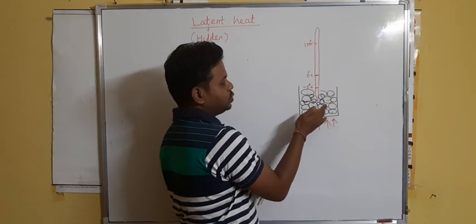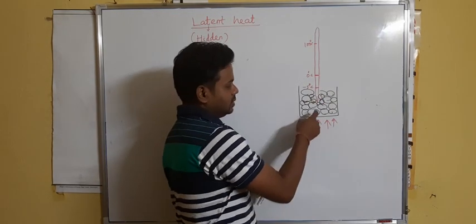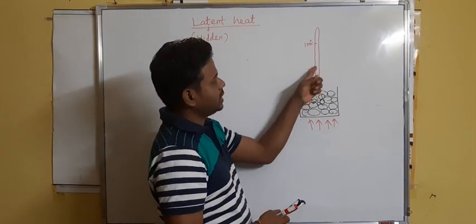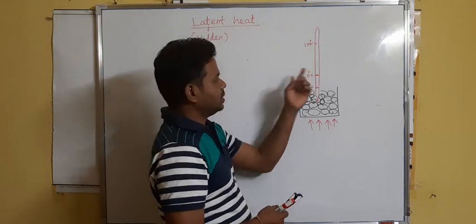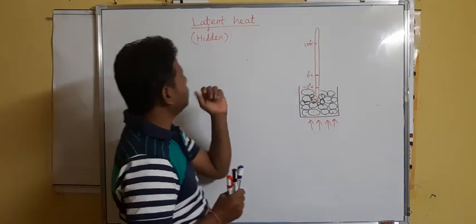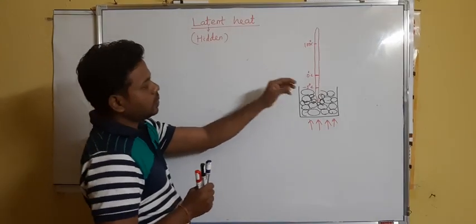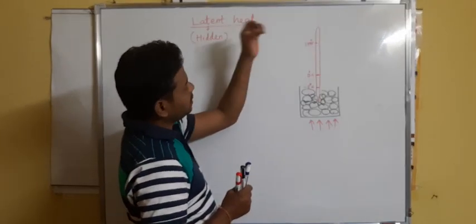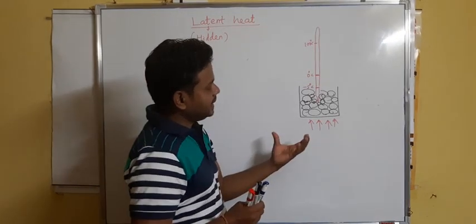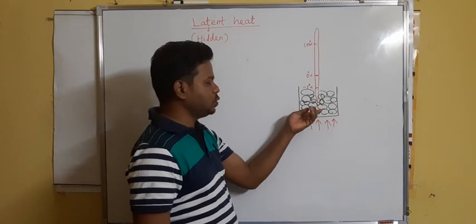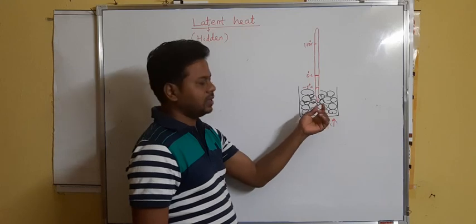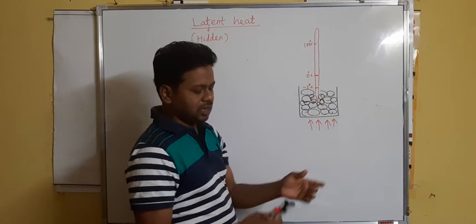Actually the heat is used to change the state, that is ice to water, and that is why it is not recorded in the temperature of the thermometer. That is why it is called hidden heat. So the word latent comes from this. Latent heat means actually the hidden heat, the heat which is used up to change the state of matter, here from solid to liquid.